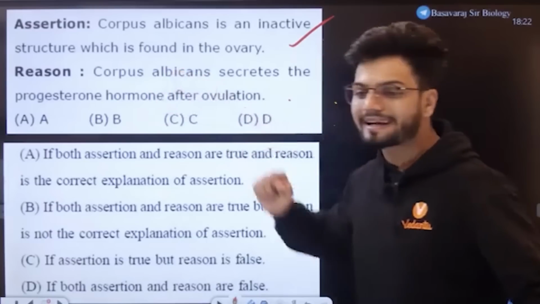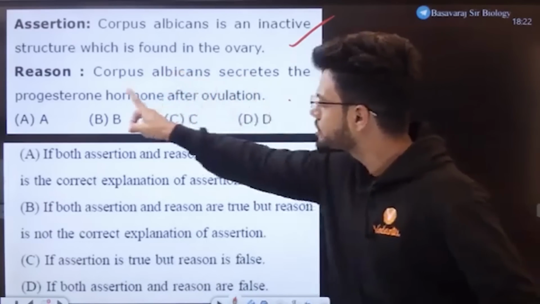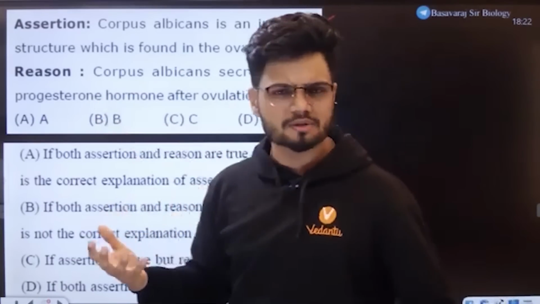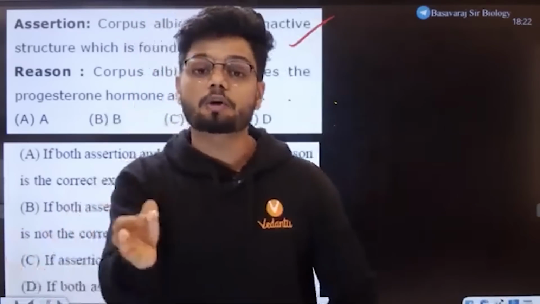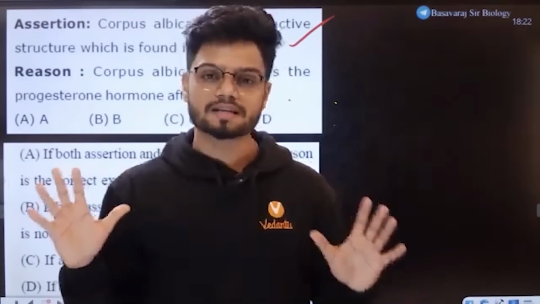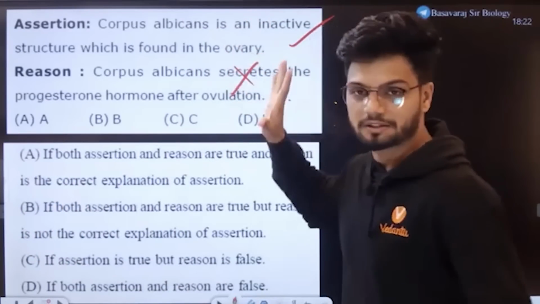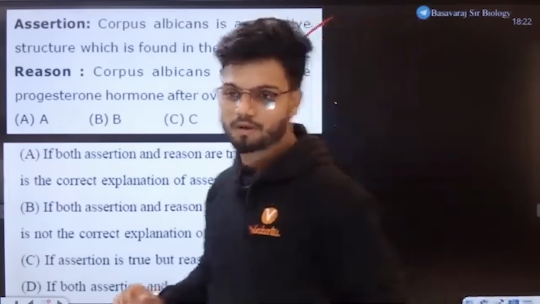Now, what about the second statement, students? Corpus albicans secrete the progesterone. Do you think it is corpus albicans? No. It is corpus luteum that produces the progesterone, not corpus albicans. So this becomes completely wrong. This becomes correct. Now tell me, what is the answer, students?